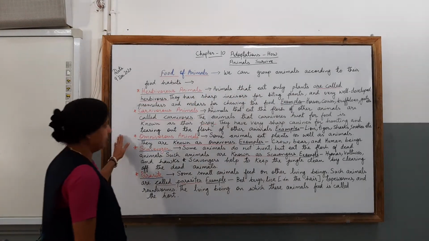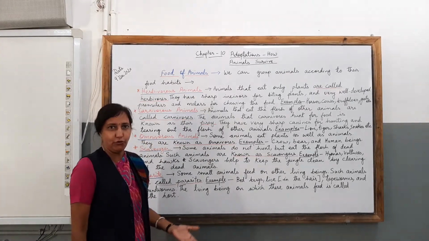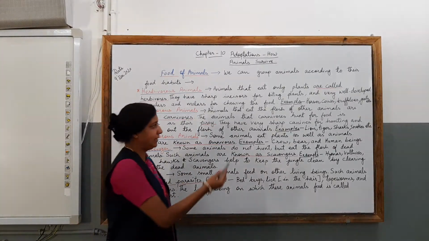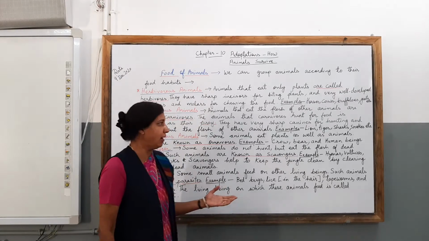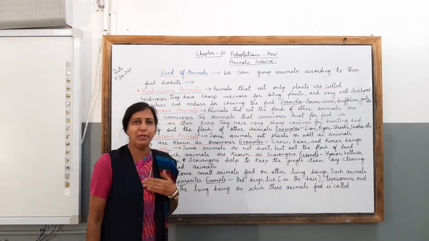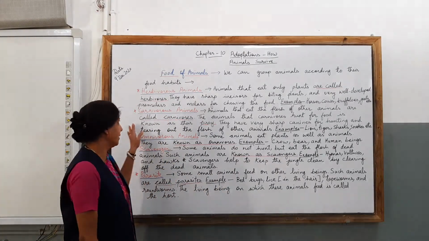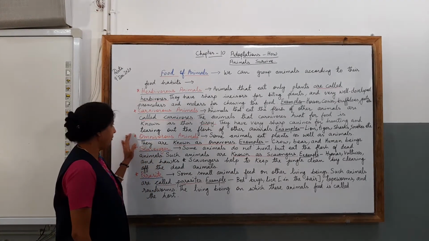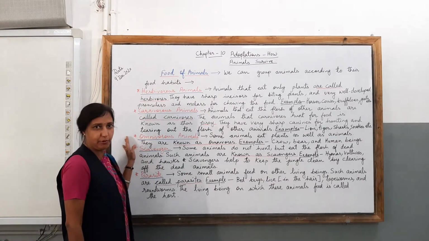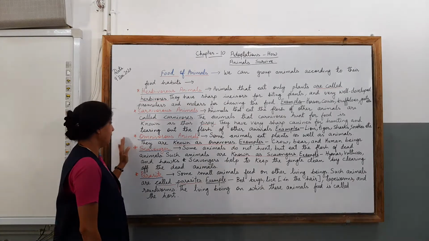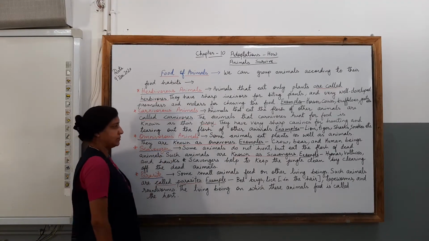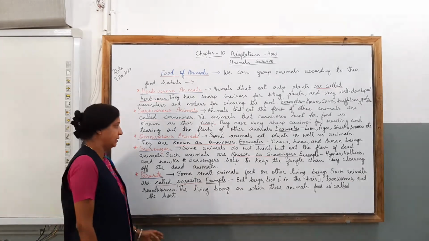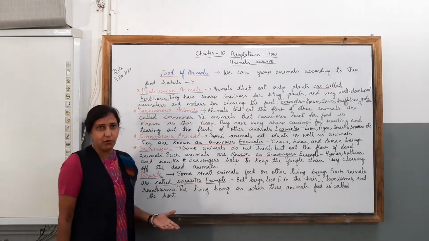Now we move further to know the examples of carnivores. You can say lion, tiger, shark and snakes and many other animals which are carnivore animals. Remember this, children. Clear? Now moving further with the other type of animal, those are known as omnivorous animals, children. Omnivore animals. So what are omnivorous animals, children?